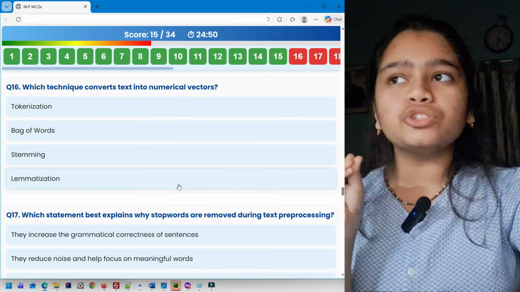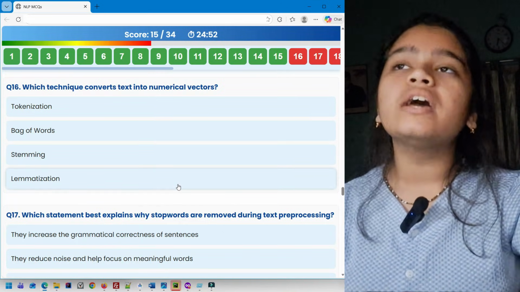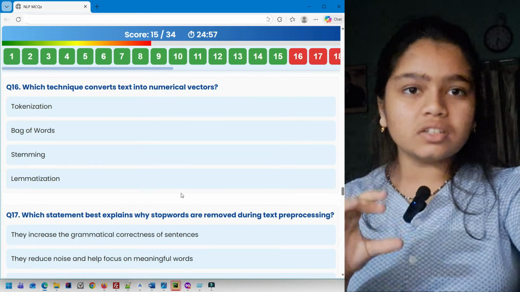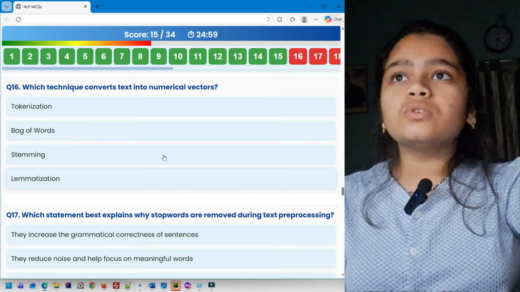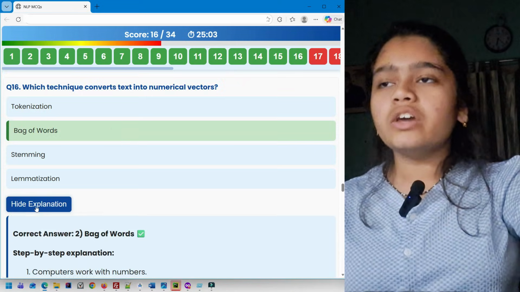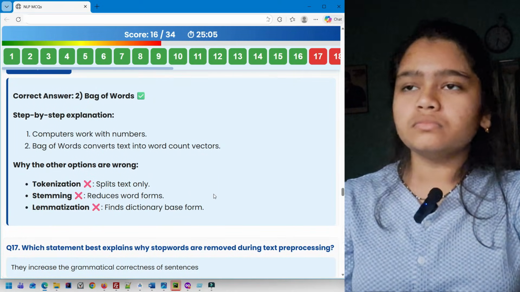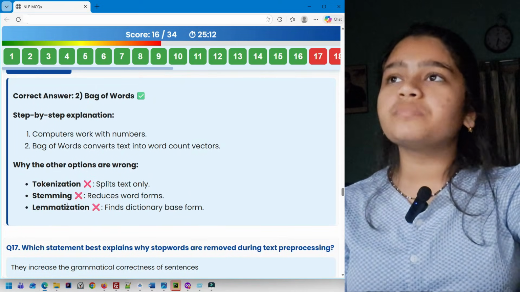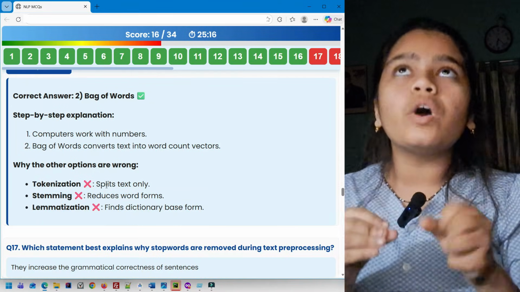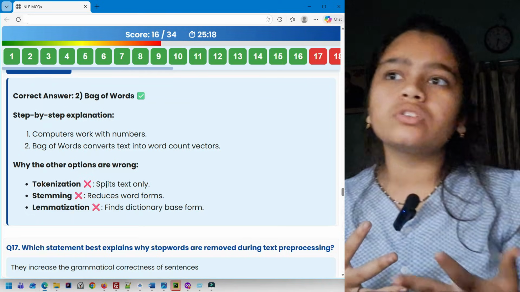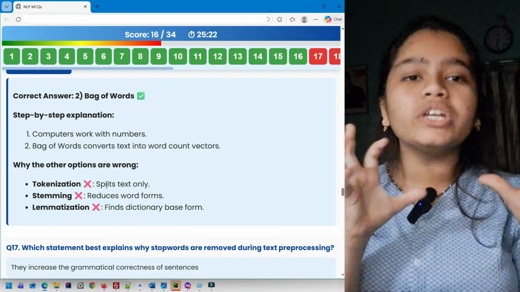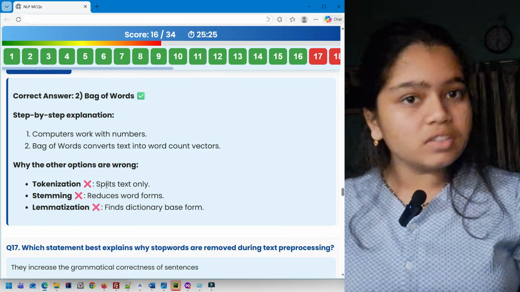Stemming and lemmatization, both of these options are incorrect because they are basically about reducing a word to its base dictionary form. Okay, so that is stemming and lemmatization. So it's going to be bag of words. Here you can see the explanation. Again, let me tell you, I combined stemming and lemmatization. Basically, stemming reduces the word form without caring about the dictionary form. Lemmatization actually reduces it to a meaningful dictionary form, and stemming can make no meaning sometimes. Okay.